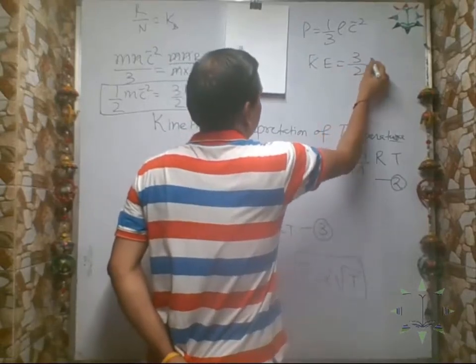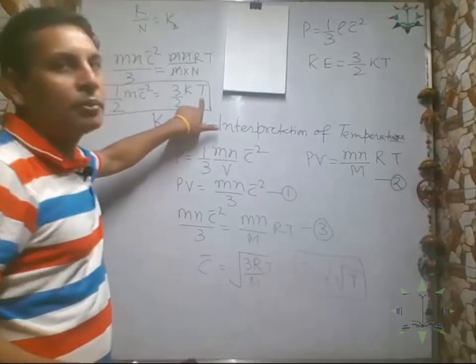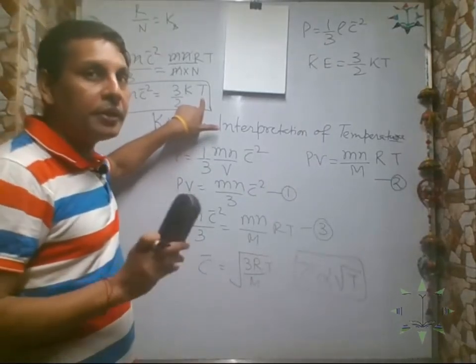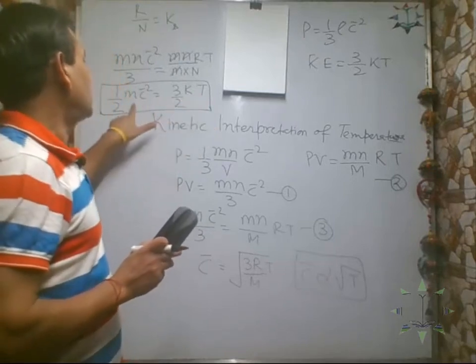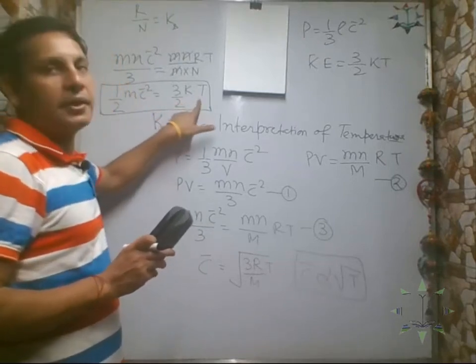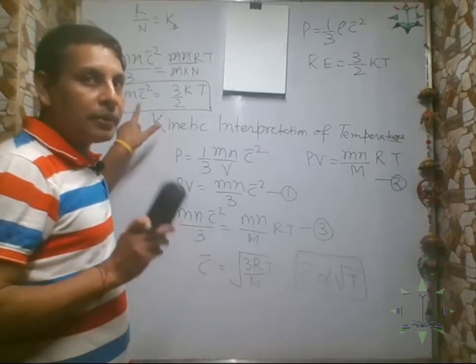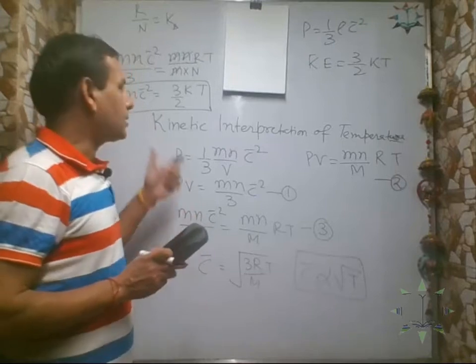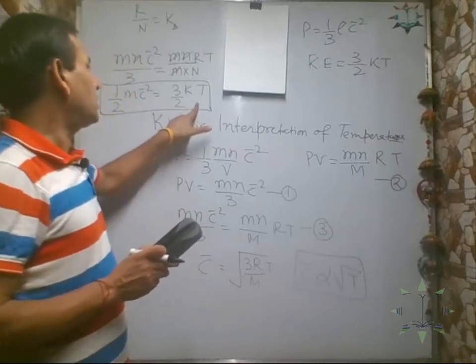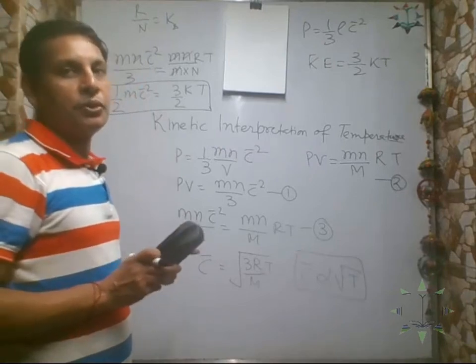Mean kinetic energy is equal to 3 by 2 kT. Now if T is 0, meaning absolute 0, minus 273 degrees Celsius, what will happen? This term will become 0. If the right hand side is 0, then the mean kinetic energy is 0. So absolute 0 can be defined as the temperature when the mean kinetic energy of the gas molecule becomes 0.